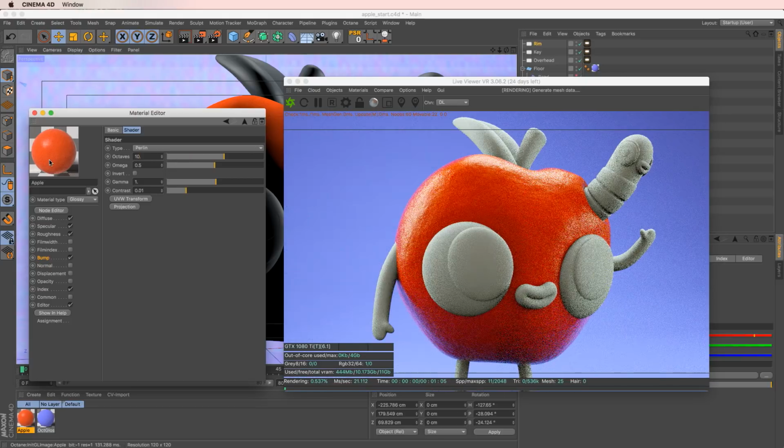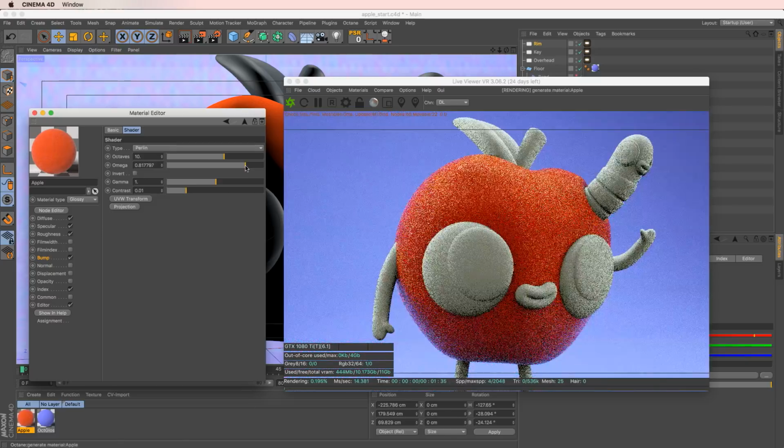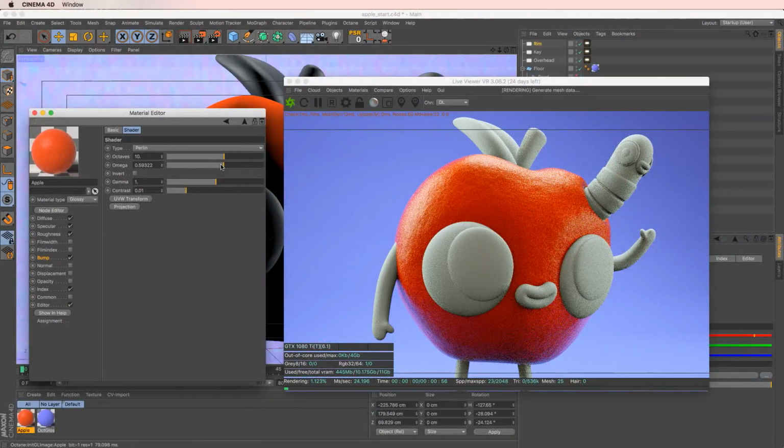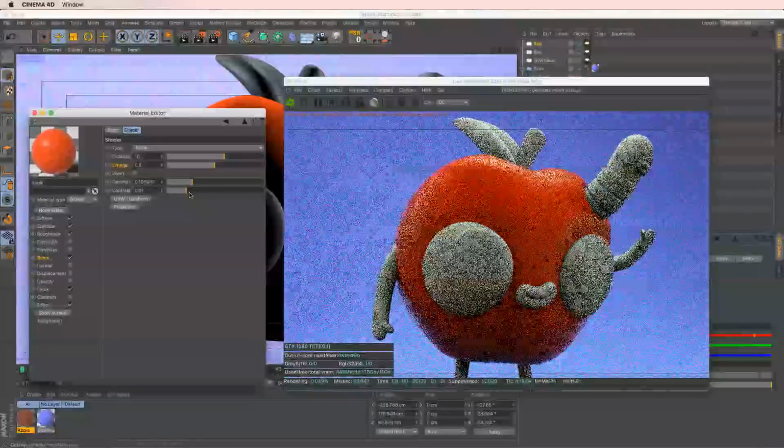The one thing I want to do is probably just up the octaves, and we're going to use the Perlin one. I don't know why I said that like that, but it's a fun word to say, Perlin. And then you can adjust the omega and stuff like that, which I'm really not going to do. I'm just going to leave that at the default. To back off how much of this bump there is, well, number one, this bump's way too big, but we'll come to that later. I'm just going to back off how deep those bumps are by adjusting this gamma.